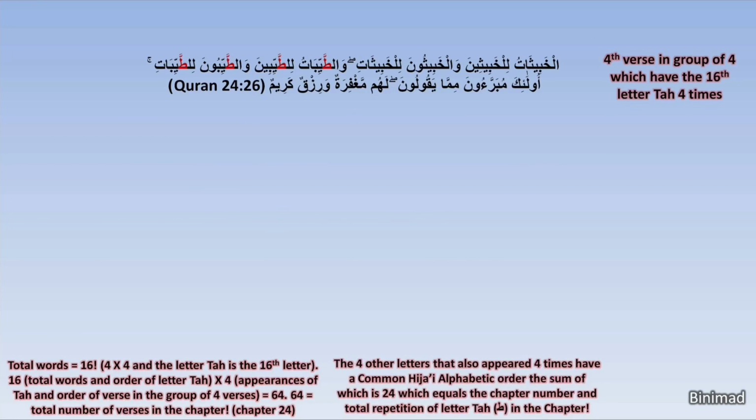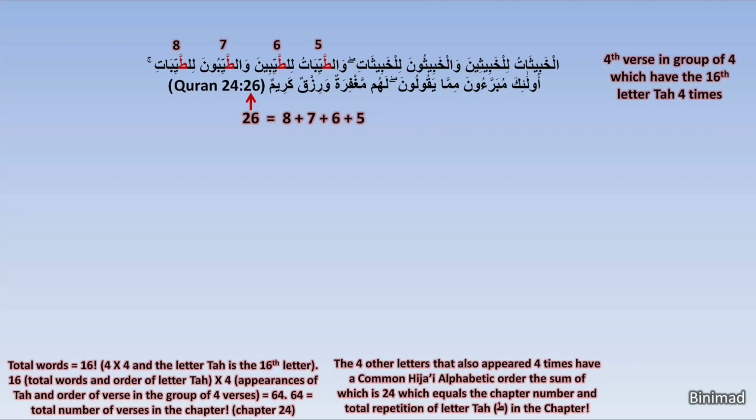Looking even closer at this verse, the researchers have also noticed that the 4 words which contain the letter Ta are ordered in this verse as the 5th, 6th, 7th, and the 8th word. Their total sum is 26, which amazingly is the number of the verse.